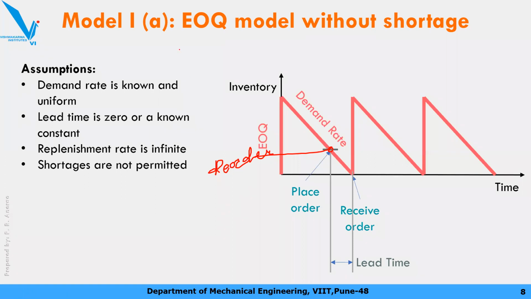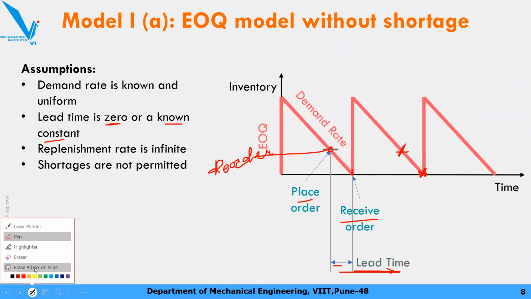So in this model, we assume that the lead time is either zero, like the earlier graph, जहाँ पे order place और receive एक ही दिन में हो रहा है, or there might be some gap between placing the order and receiving the order, but this lead time is known to us and it is constant. Every time you are going to place the order at this location and you are going to receive the order at this location. So lead time is constant or zero. So this is your model number 1.